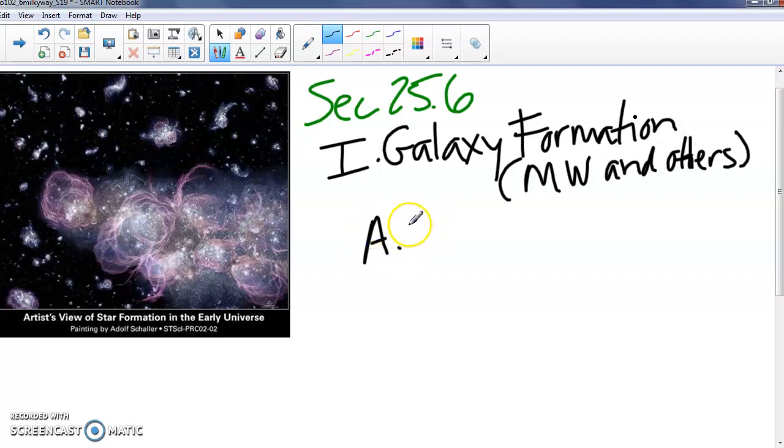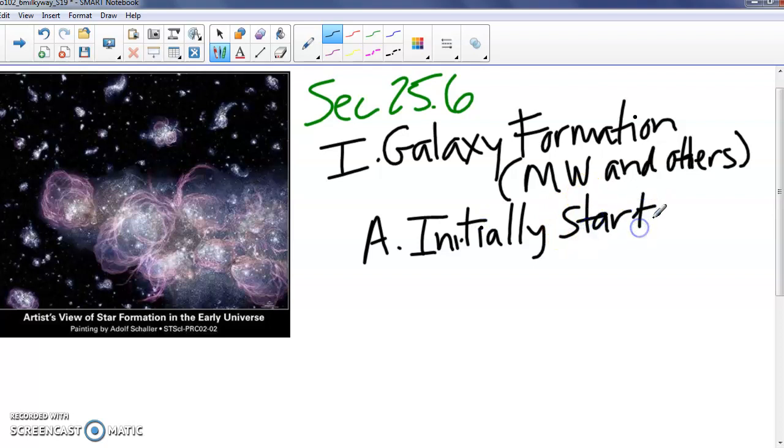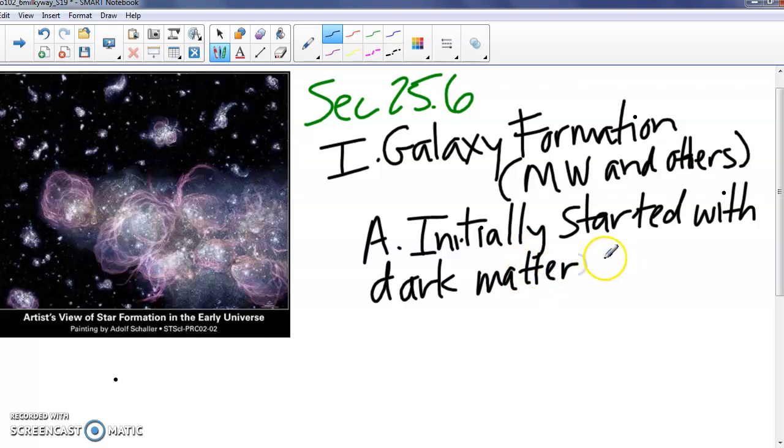So we think, and there are a lot of questions, a lot of unknowns here, but we think that back in the day, initially, we started with a cloud of dark matter. That dark matter was there first. So initially we started with a dark matter cloud.